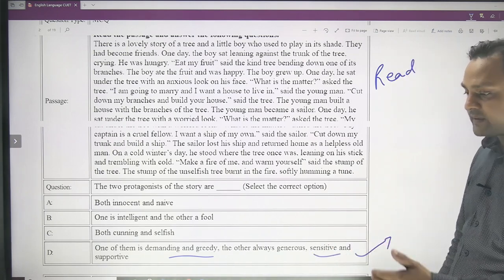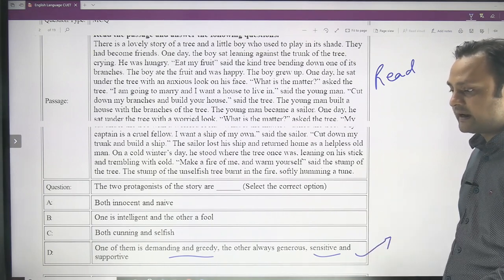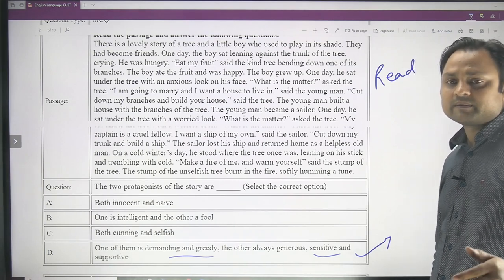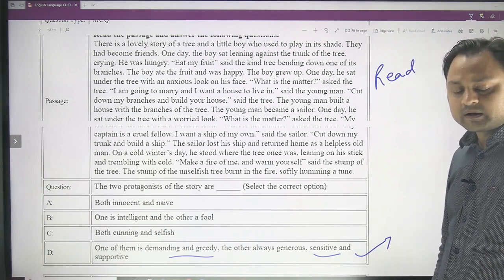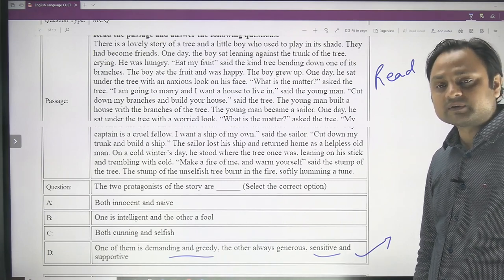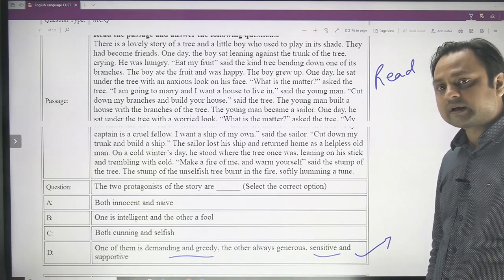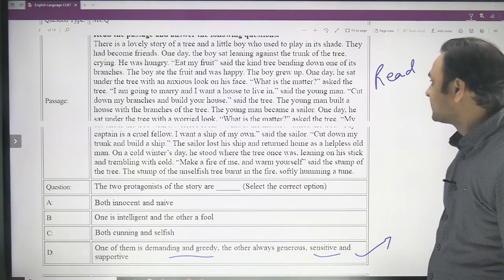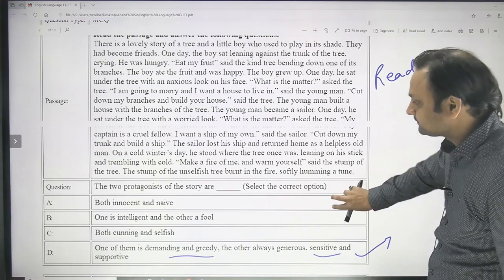The boy demanded from the tree when he was hungry. When he needed a house, he demanded from the tree. When he wanted to build a boat, he demanded from the tree. And at the end, when he was tired and sitting at the trunk of the tree, he burned down the tree just to warm himself. So he was very demanding and the tree was very supportive. So this is the answer, you can see.